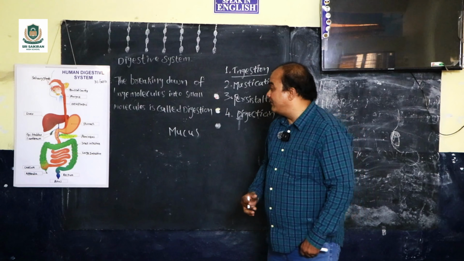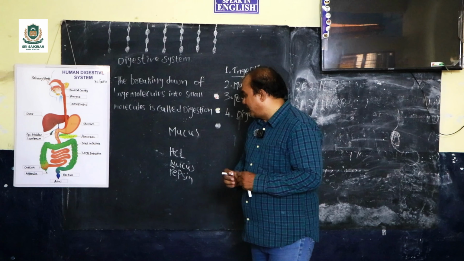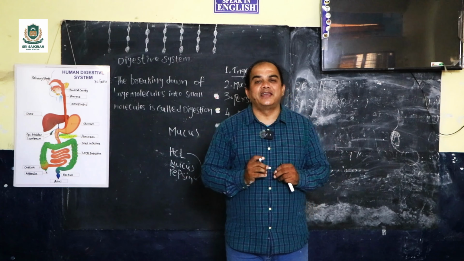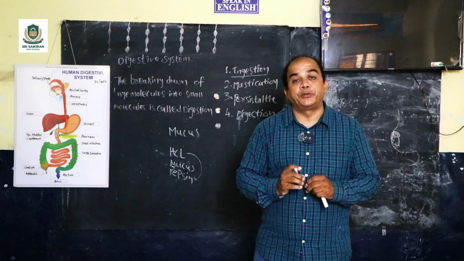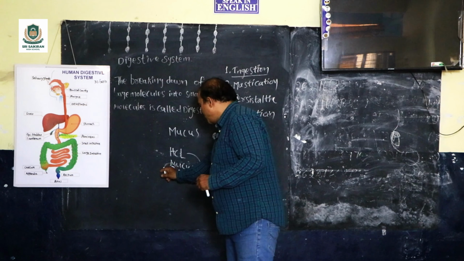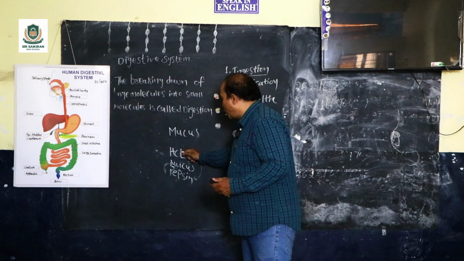Because sometimes we don't wash our hands, and in a hurry we eat. At that time, this HCl, hydrochloric acid, kills the viruses and bacteria in the stomach. Not only that, HCl activates the pepsin, which converts whatever proteins are there into peptones. And why mucus? Mucus protects the inner layer of the stomach from hydrochloric acid.